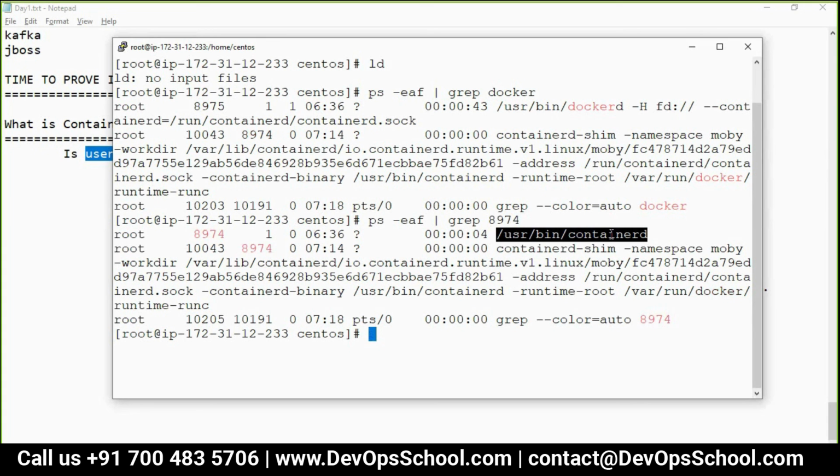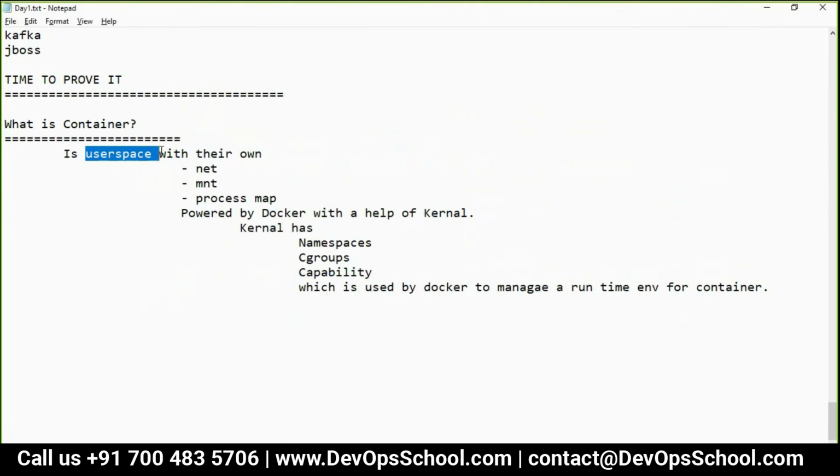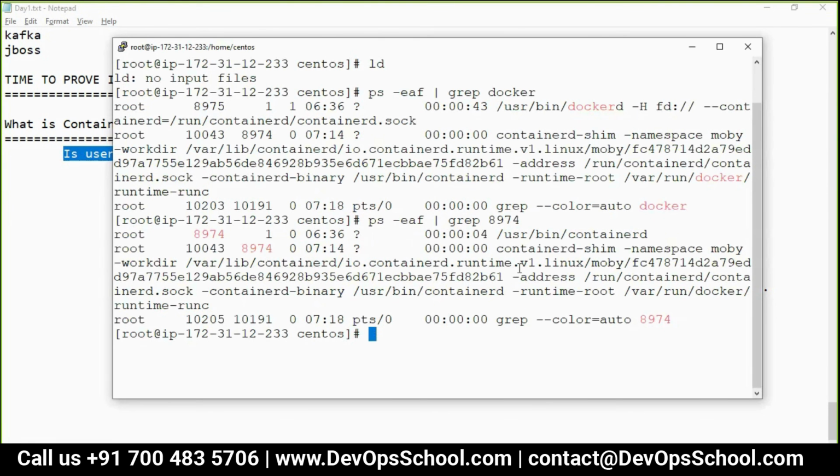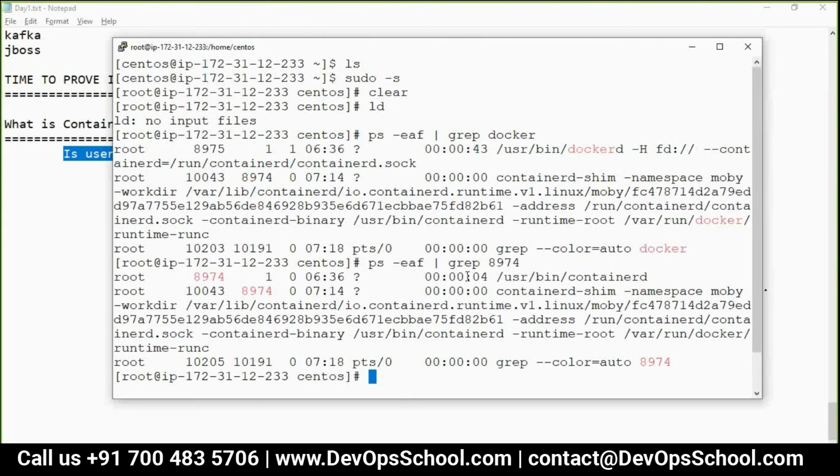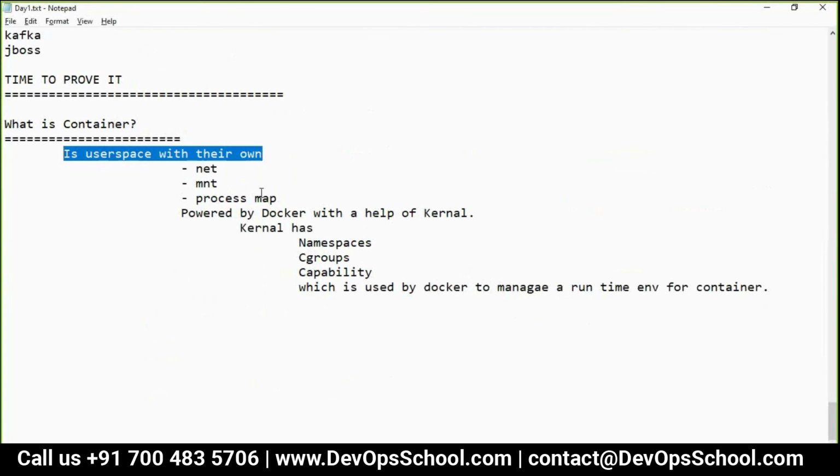I told you containerd manages it. And who's the parent of 8974? 1. And 1 is a child of 0. So I told you all the containers are managed by containerd with the help of the Docker daemon. But earlier, in the user case, it was managed by the operating system. Okay. So understand that flow.